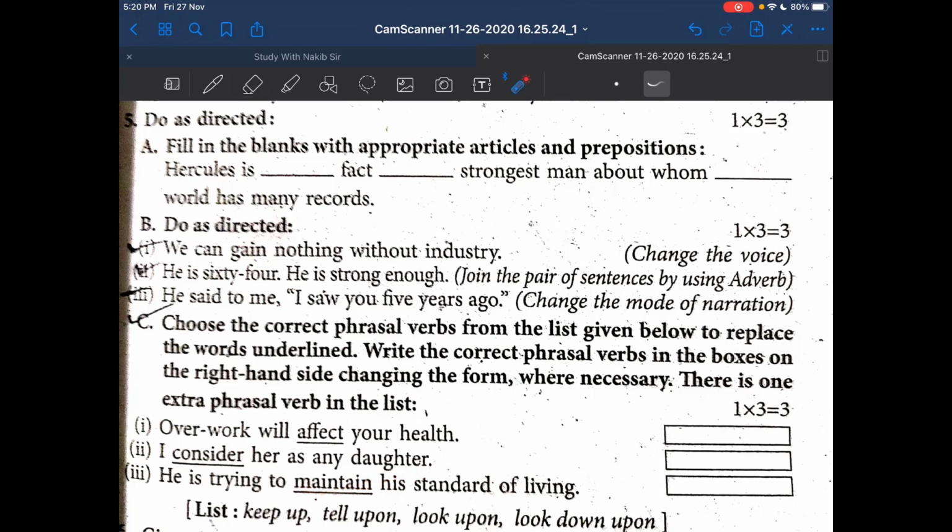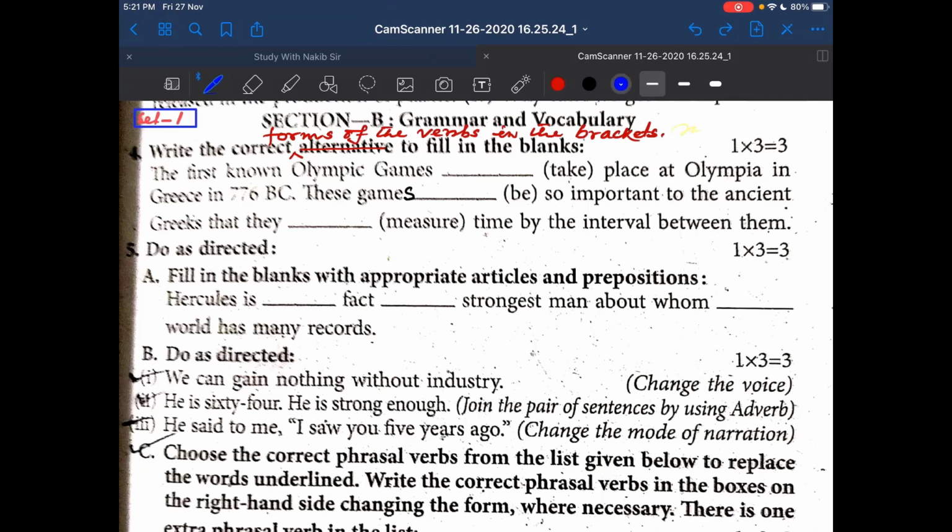Now pause the video and do your work. Now see the answer. The first known Olympic Games took place at Olympia. These games were so important to the ancient Greeks that they measured time by the interval between them.